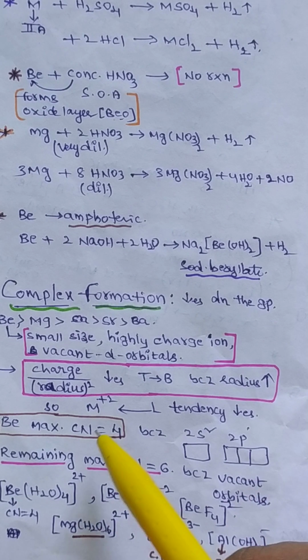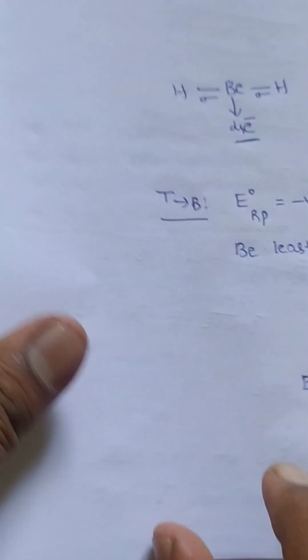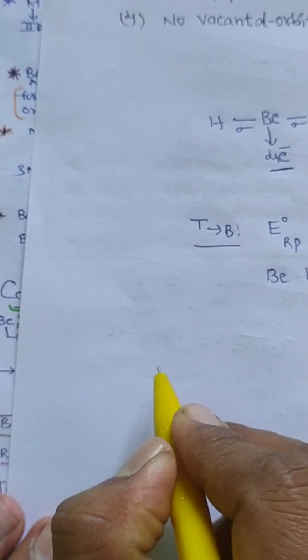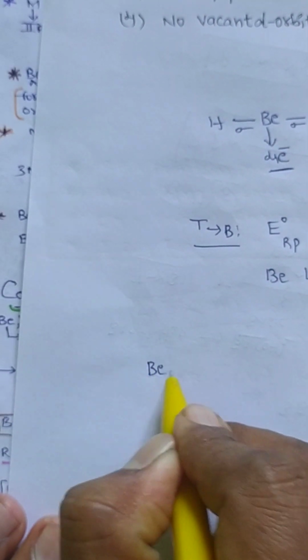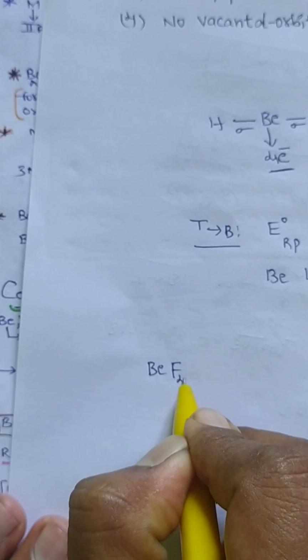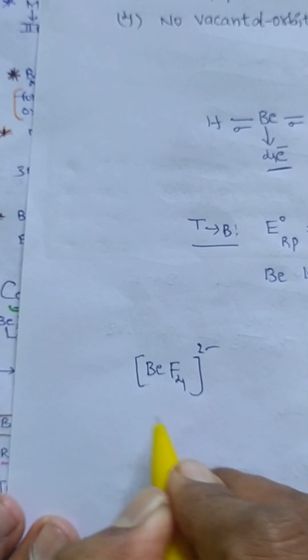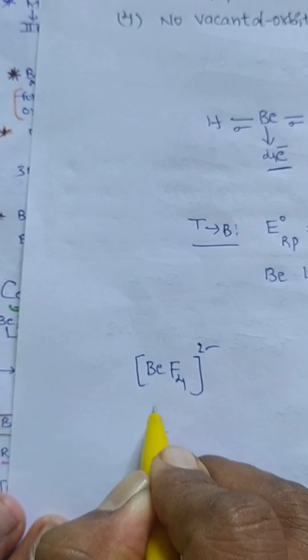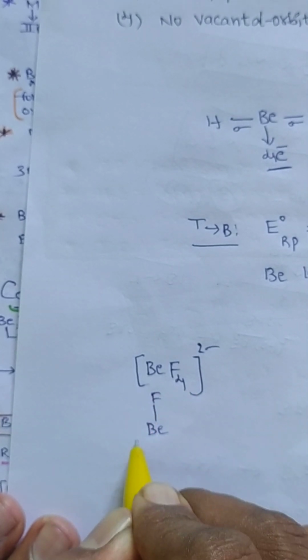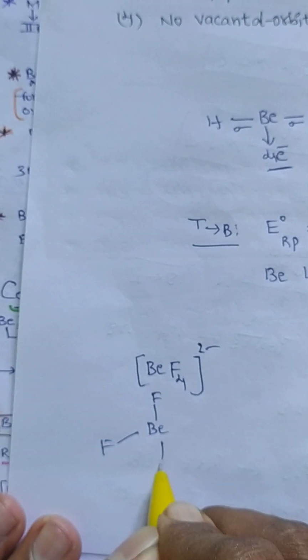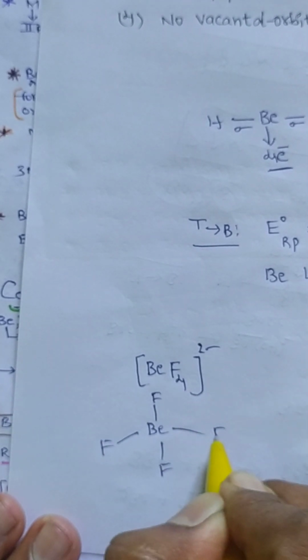Now what is meant by coordination number? For suppose, when we are taking beryllium, it forms BeF4 2 minus. Now around beryllium how many fluorines are there? There are 4 fluorines, so therefore this is called the coordination number.